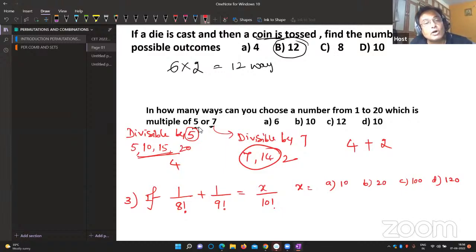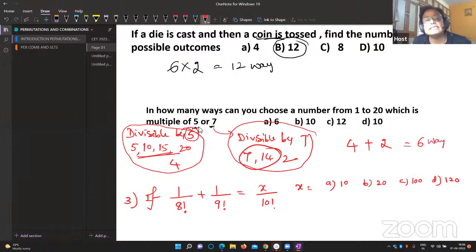Why do you have to add? Because when I am performing the operation of divisible by 5, it is not affecting the divisible by 7 operation. That time you have to add. Therefore, 4 plus 2 is equal to 6 ways. Option A is the right option. Okay, got the idea?